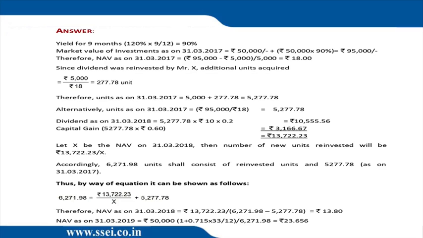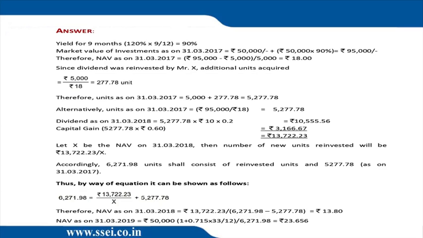Let's do it again. 71.5% is the annualized yield. So my holding period is 2.75 years. 71.5 into 2.75 is 196.625. So 196.625% of 50,000 is 98,312.5. Yes. Now 98,312.5 plus 50,000 is 1,48,312.5. So this is the ending value.